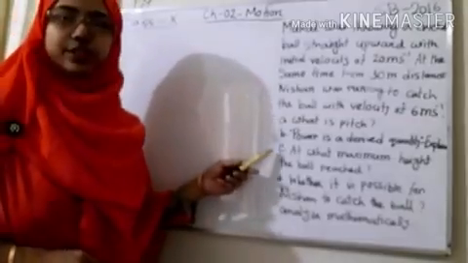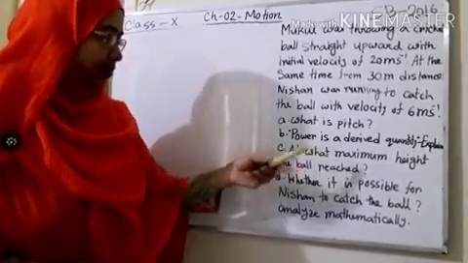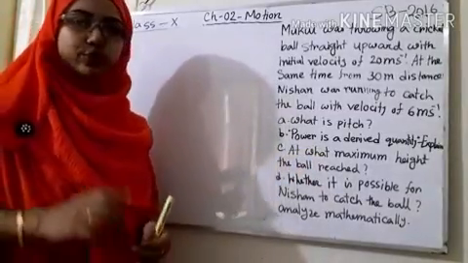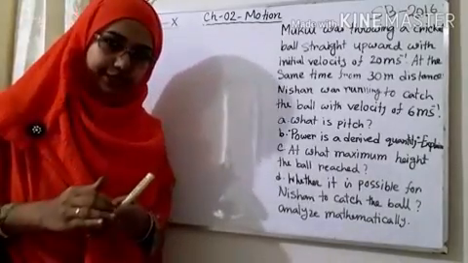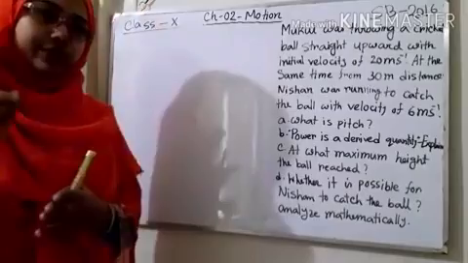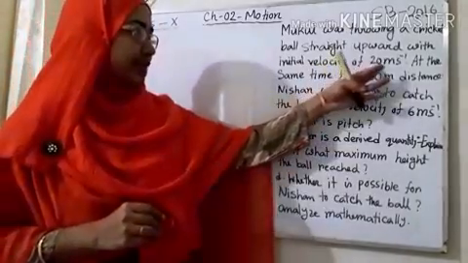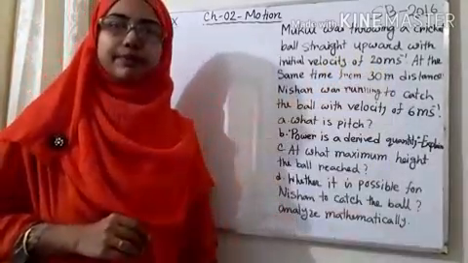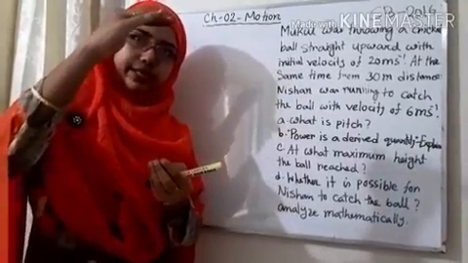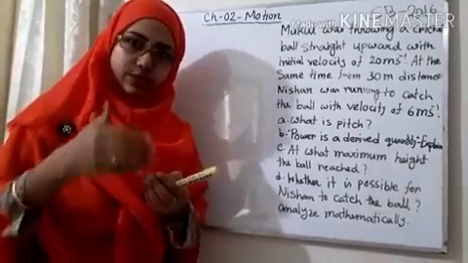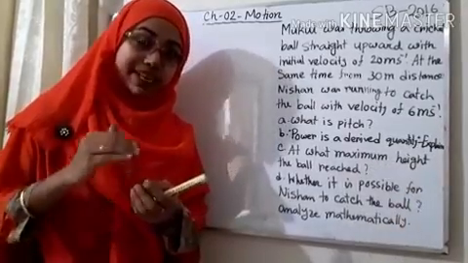In the first question, we can see that we need to find at what maximum height the ball reached. That means we have to find out the height when the ball is thrown upward. Just think that the ball is thrown with an initial velocity of 20 meter per second, and after reaching maximum height it comes down. So at maximum height the velocity must be 0.